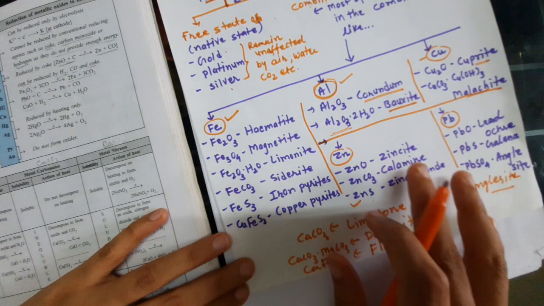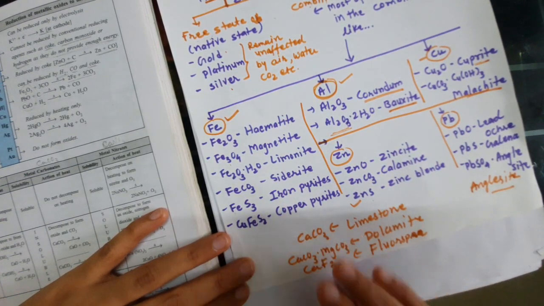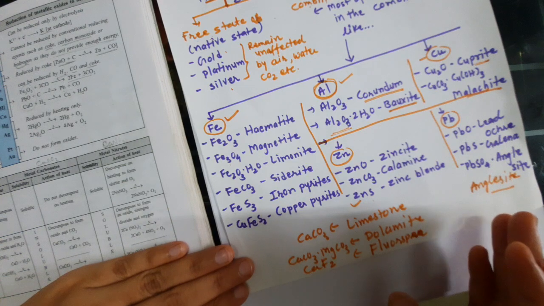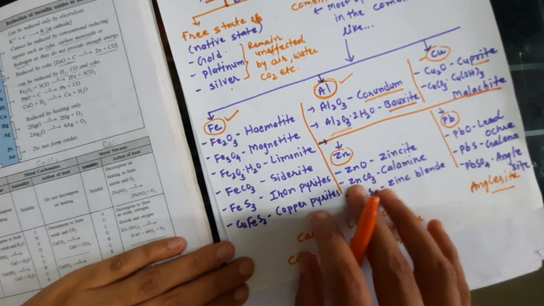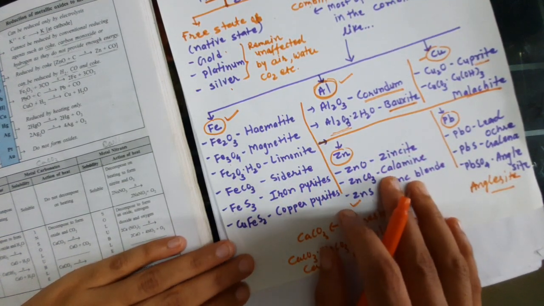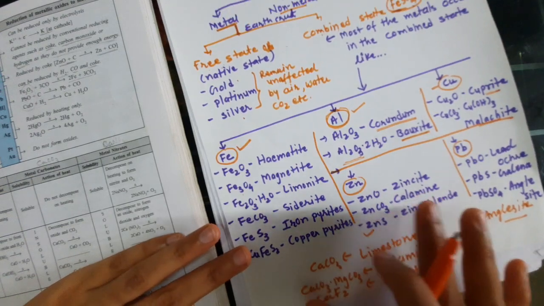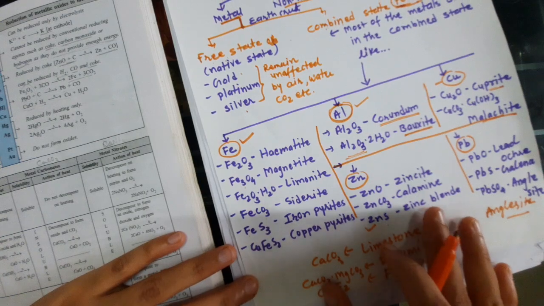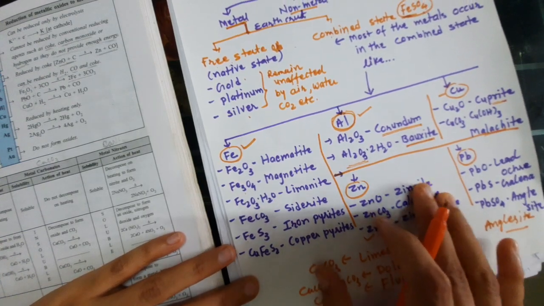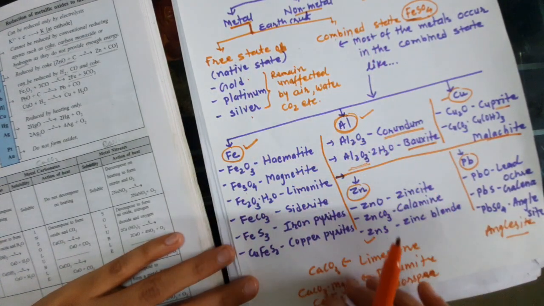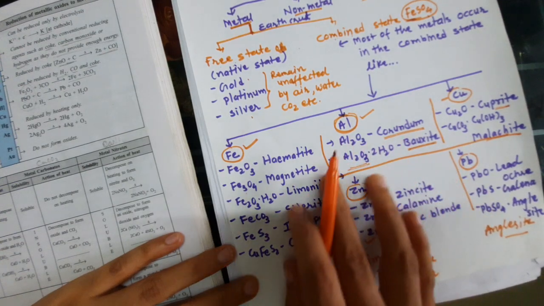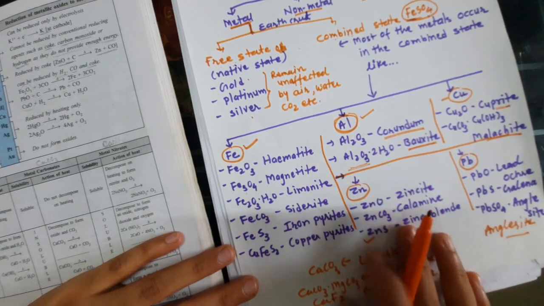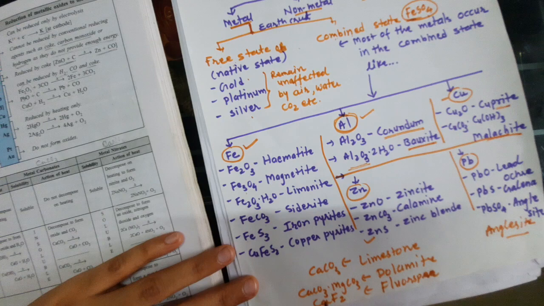Here we are learning only some metals, because the other metals are not in our syllabus, only those present in the active metal series. You know what the active metal series is. In 9th standard we already learned about it, but today also I will explain it.